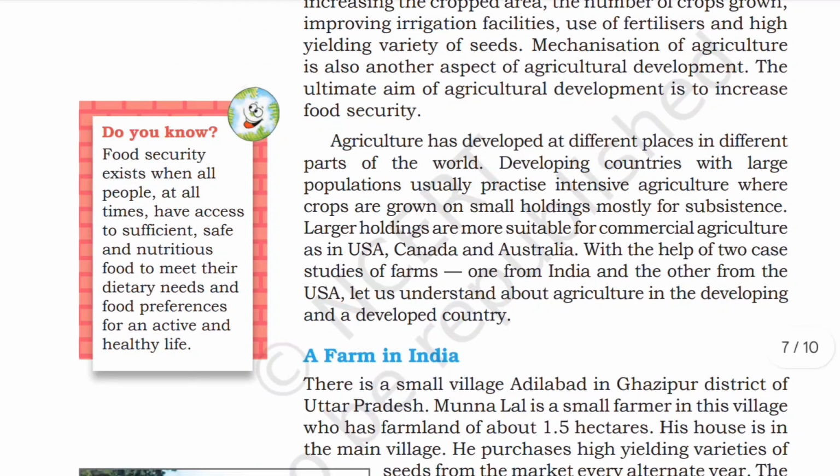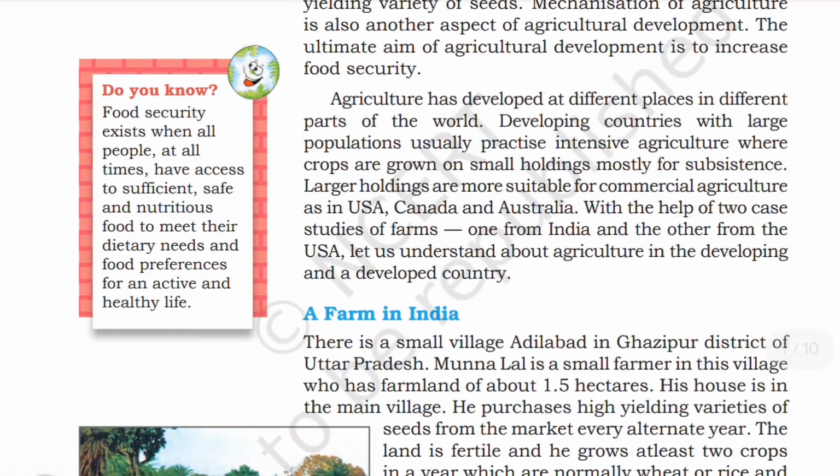The ultimate aim of agricultural development is to increase food security. Agriculture has developed at different places in different parts of the world. Developing countries with a large population usually practice intensive agriculture, where crops are grown on small holdings mostly for subsistence. Large holdings are more suitable for commercial agriculture, as in the USA, Canada, and Australia. With the help of two case studies of farms, one from India and another from the USA, let us understand the agriculture in developing and developed countries.